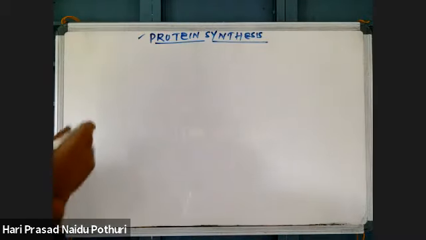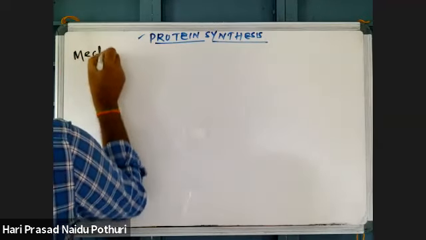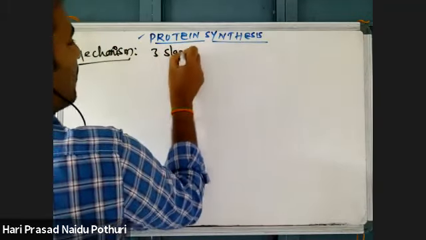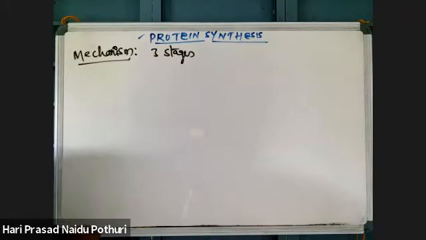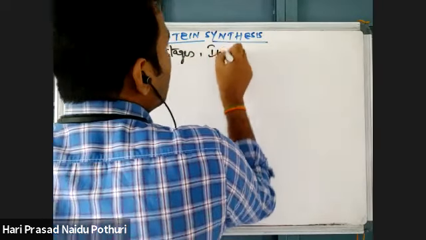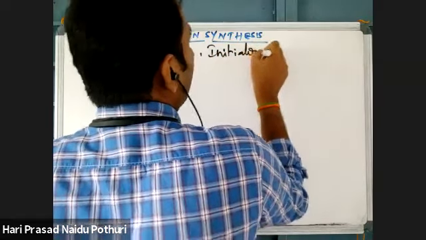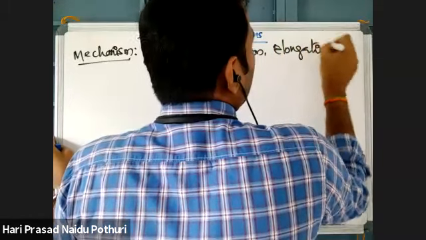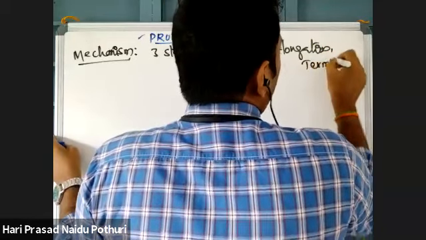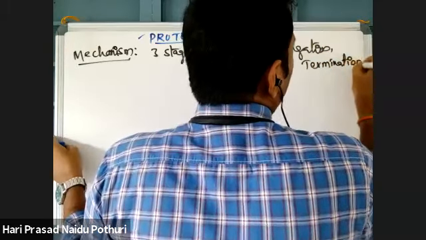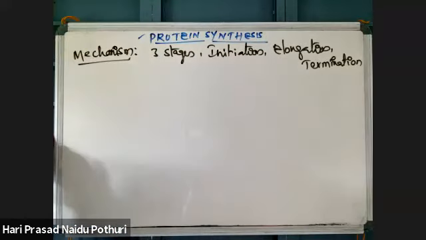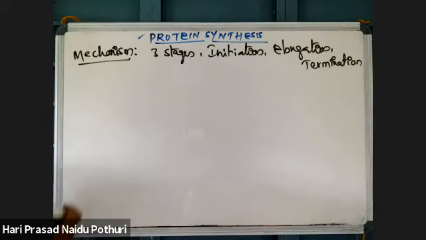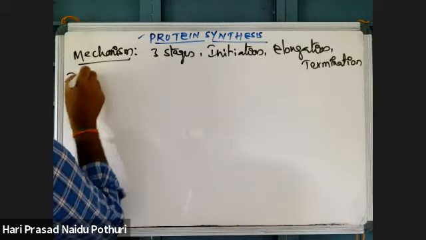Then, if you see the protein synthesis mechanism, protein synthesis is divided into three stages. What are they? Initiation is the beginning of the process. Elongation or propagation is one. Then termination is another step. Initiation, elongation and termination are the three steps involved in the protein synthesis process. See, first initiation.